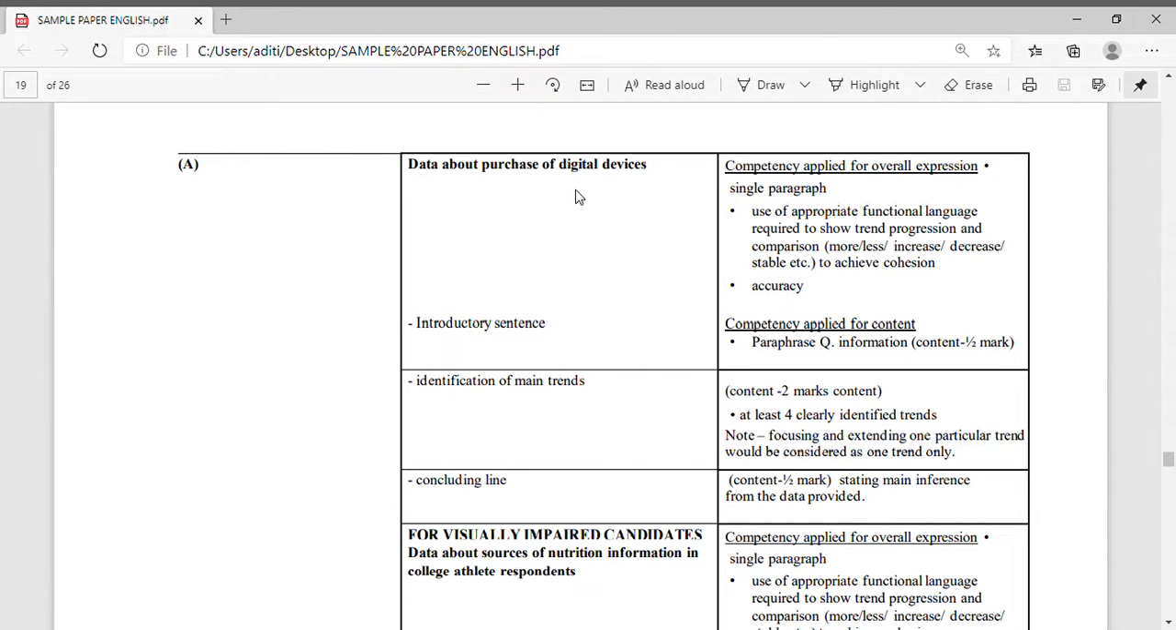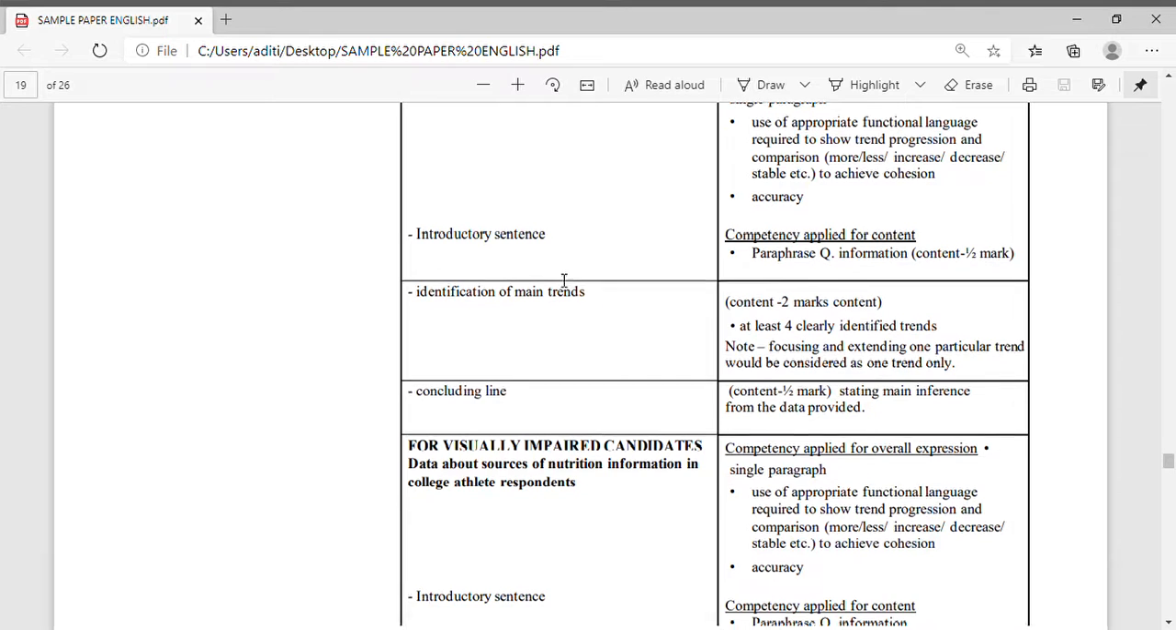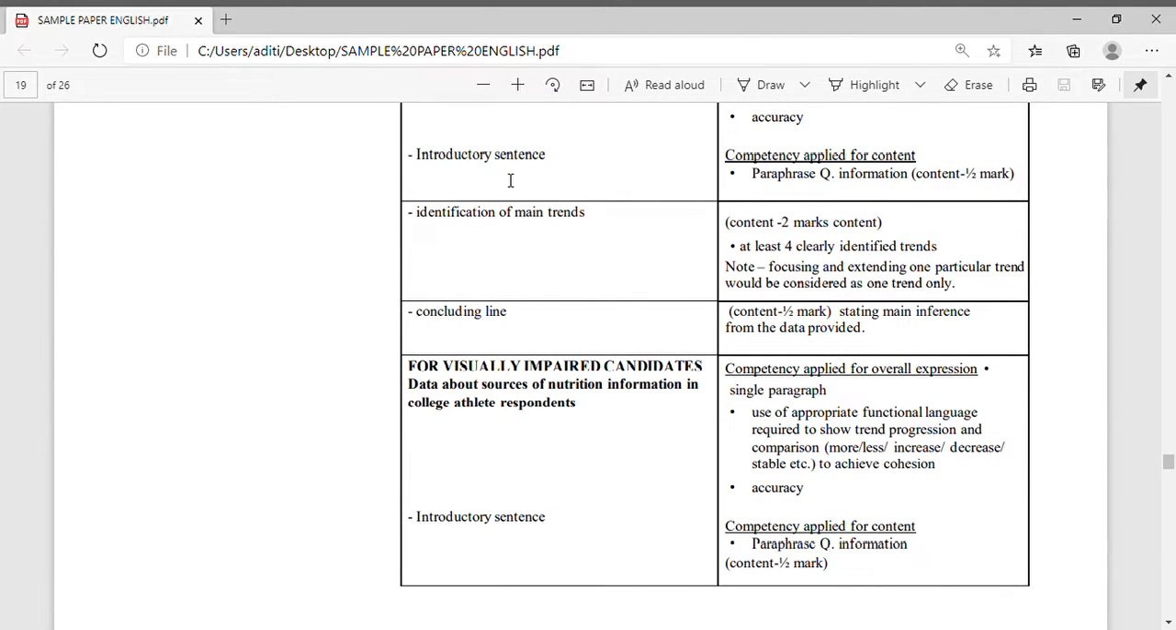Data about the purchase of digital devices is given. After that, in the introduction you have to write whatever data is given for purchasing the digital devices. Now, for the identification of the main trends, you will write the paragraph here. Paragraph body 1, paragraph 2.